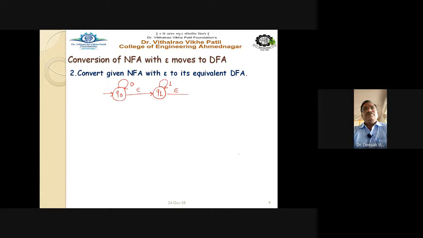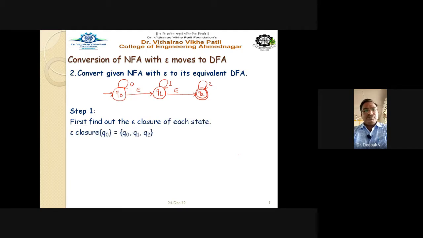Convert the given NFA with epsilon moves to its equivalent DFA. Again, states Q0, Q1, Q2 are given. See here, there are three inputs: 0 is one input, 1 is another input, and 2 is another input, and two epsilon transitions are there. Q2 is the final state, whereas Q0 is the start state.